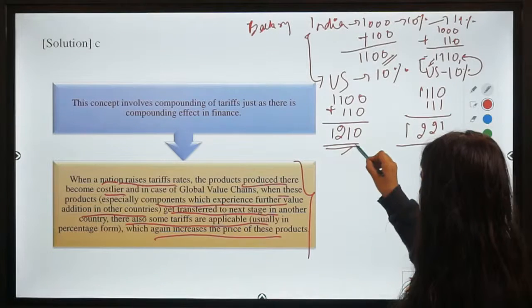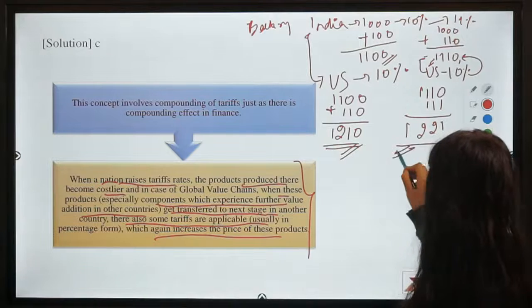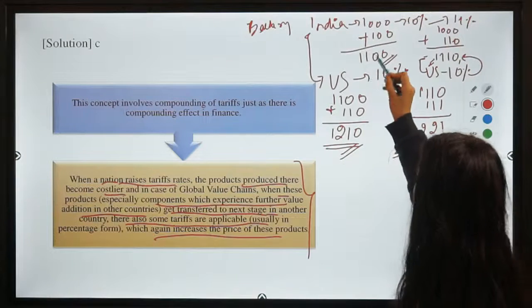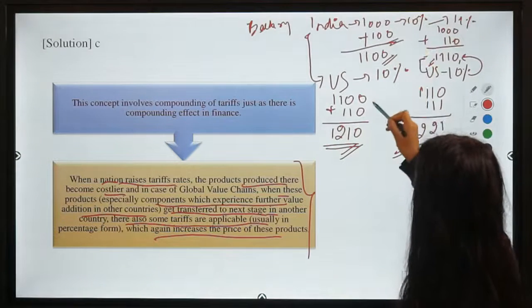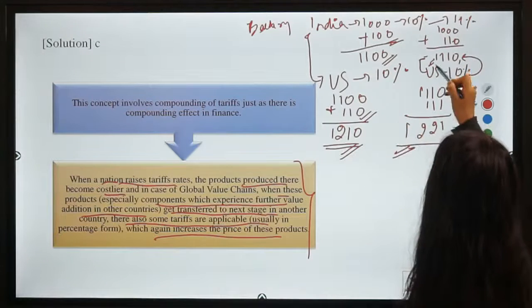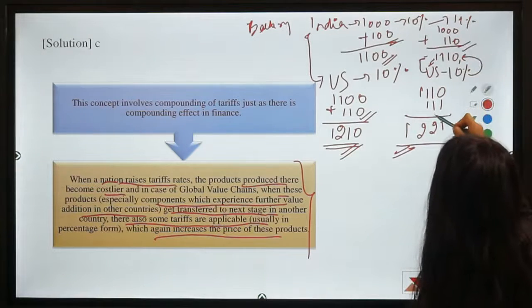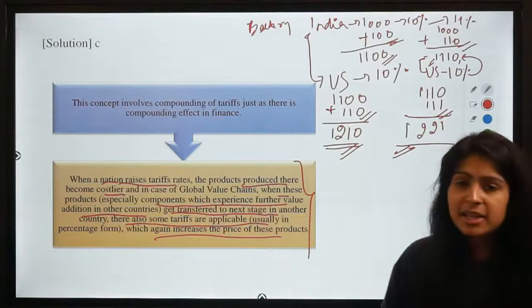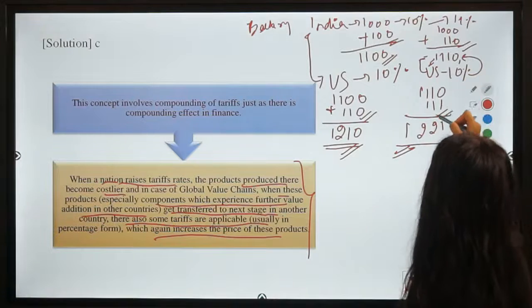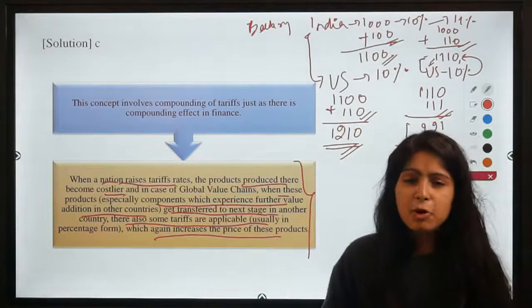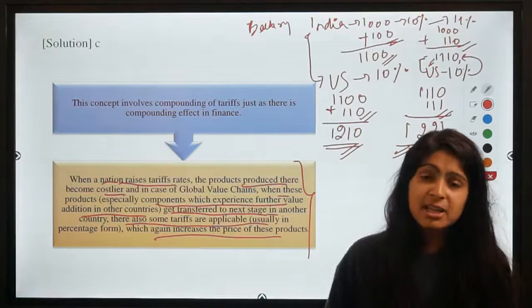So earlier this was the price and now this is the price. You can see earlier the tariffs applicable were 100 in India and 110 in US, but now it is 110 in India and 111 in US. So I hope now you can see the compounding effect.